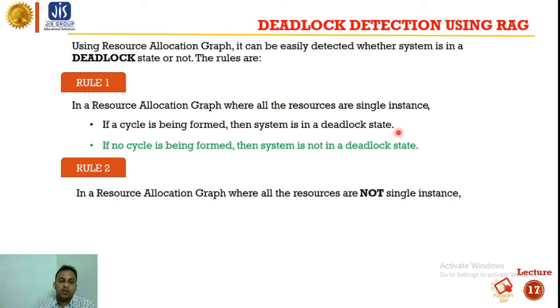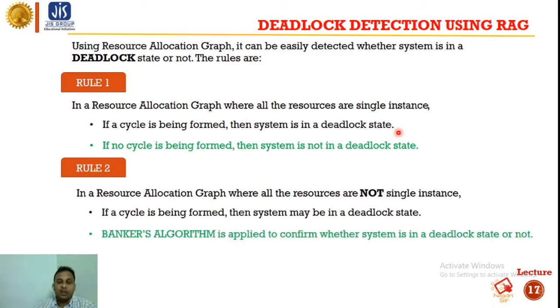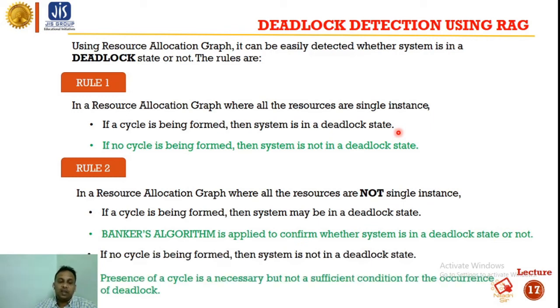And in rule 2, in a resource allocation graph where the resources are not all single instance, if a cycle is formed, then the system may be in a deadlock state. We cannot say confirmly that it is in a deadlock state. We can use Banker's algorithm to confirm whether the system is in deadlock or not. If no cycle is formed, then the system is not in a deadlock state. The presence of a cycle is a necessary but not a sufficient condition for the occurrence of a deadlock.